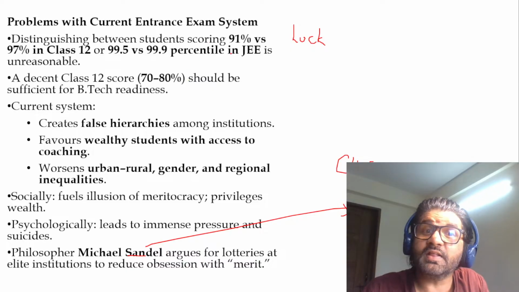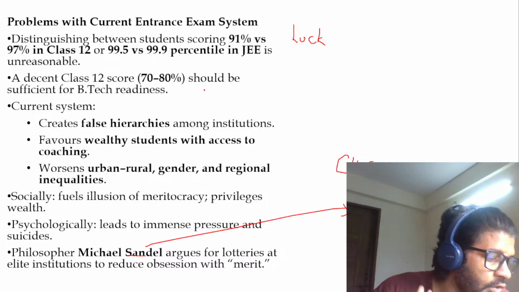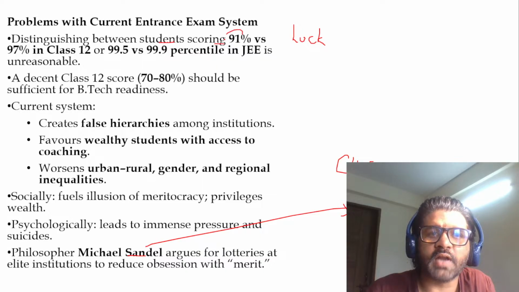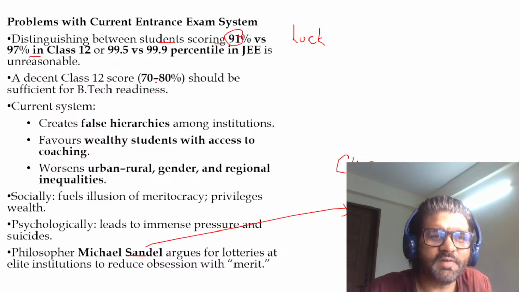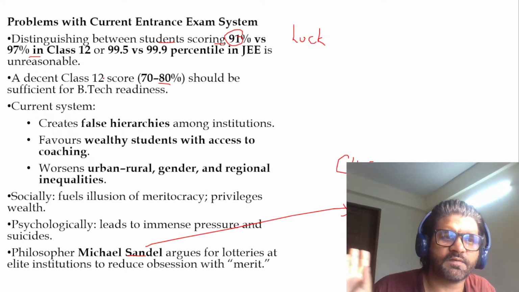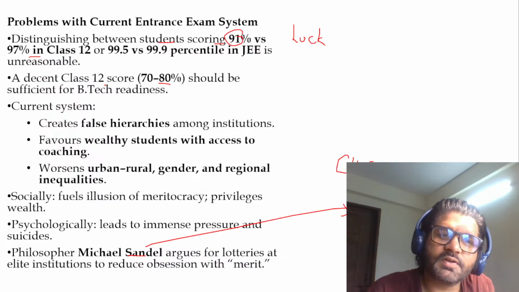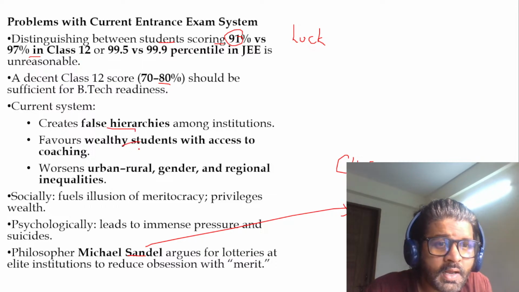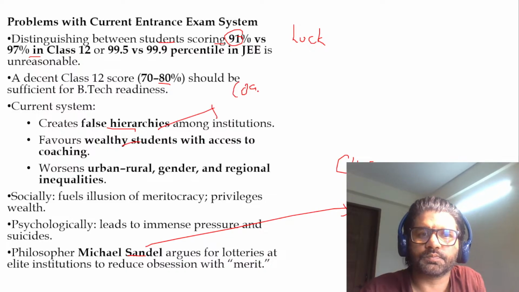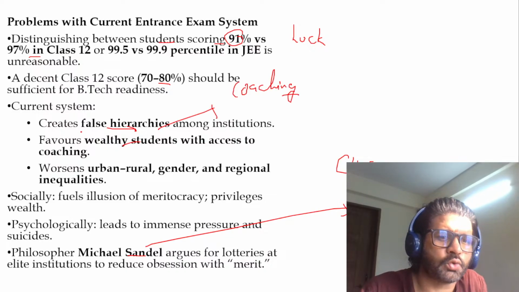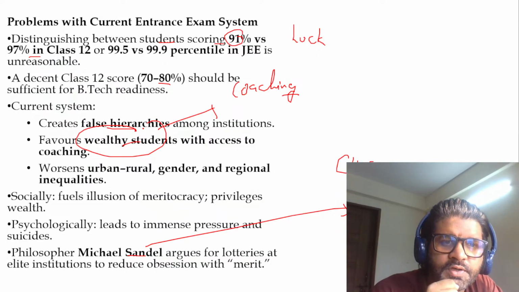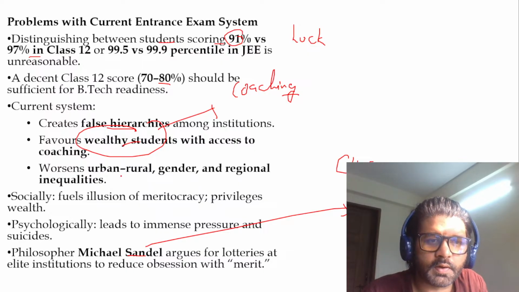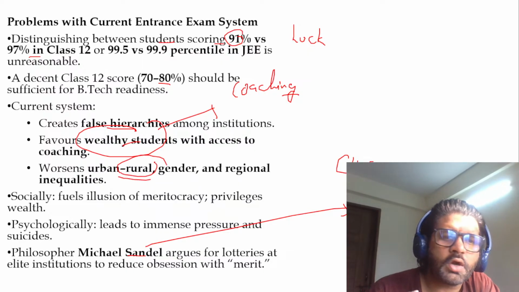And then the lottery system, an awesome solution. Distinguishing between students scoring 91% and 97% doesn't make any sense, bro. They are all the same. If you're getting 70-80% marks in 12th, it would suffice, and after that, you're ready for BTech. But we are creating hierarchies. And again, who will take these coachings? Lakhs of rupees they are giving. Who will take these coachings? Well, these students. Do they have more access to ITs? Do they have more favorable scenarios? Yes, they do. Urban, rural: can rural people get these coachings more often than not? No.